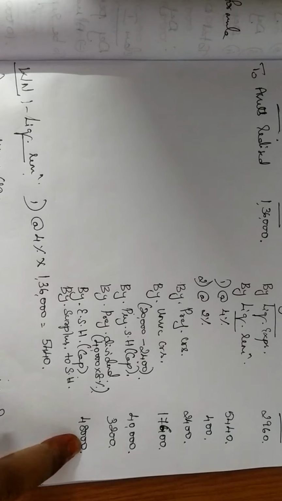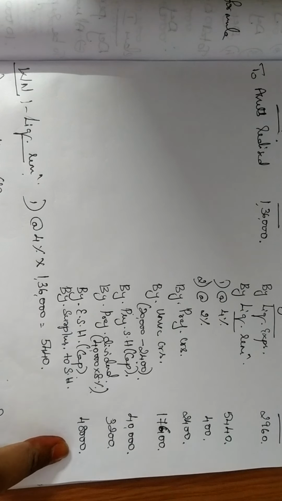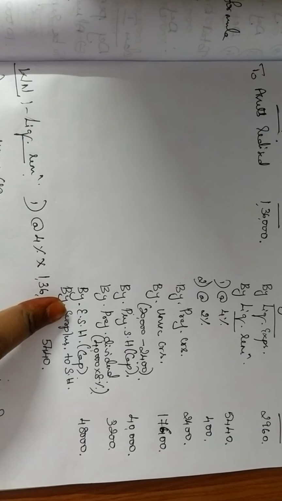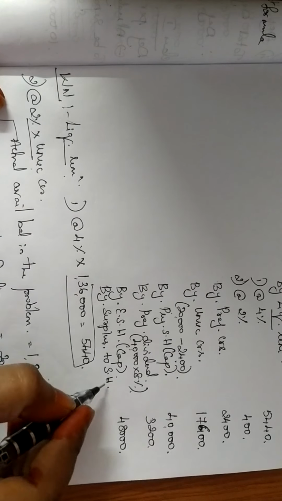Even after doing this, when you take receipts minus payment, you still get 16,000 as a remaining balance. That 16,000 is my surplus. Now to whom do you give this 16,000? I am writing it here.